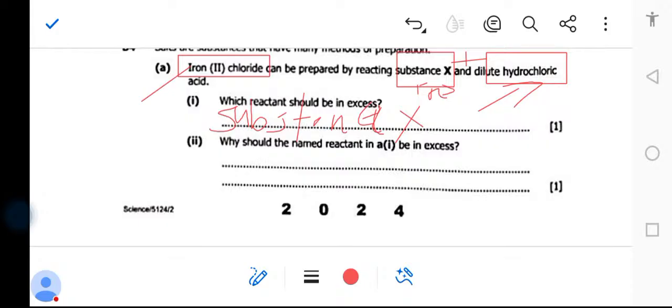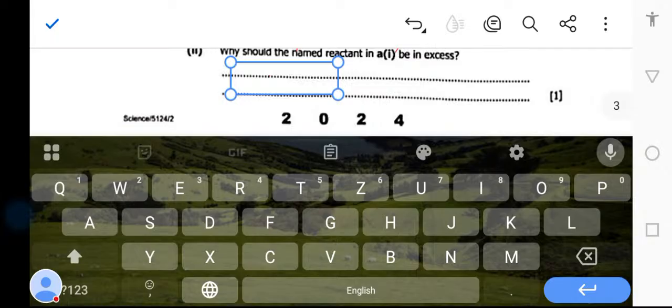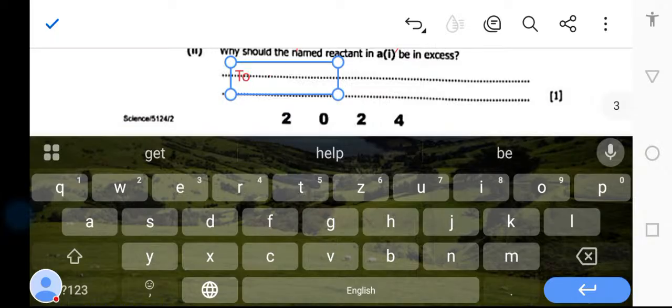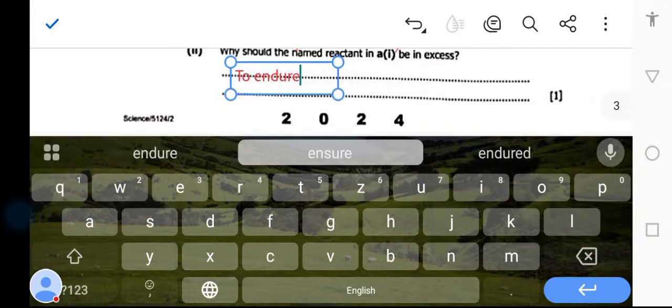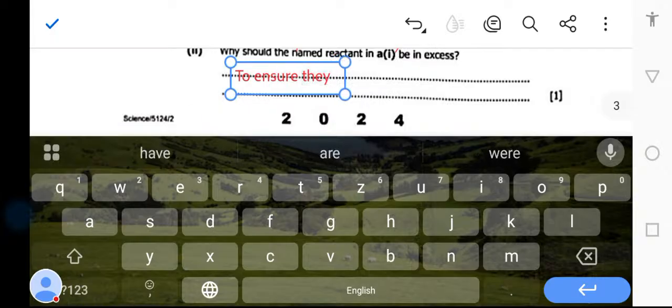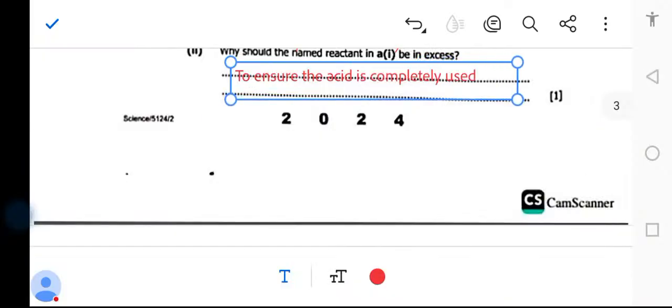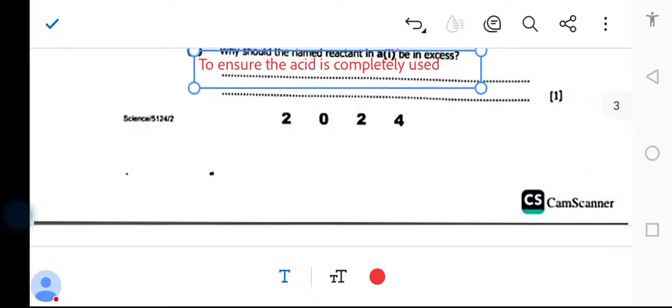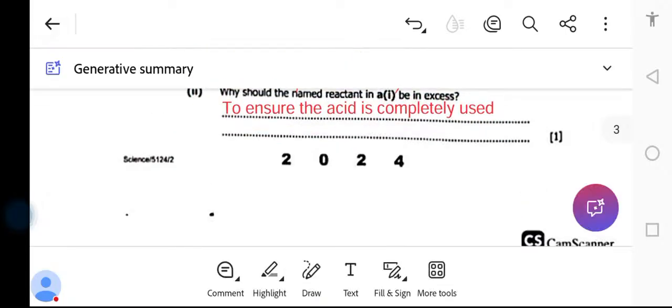That's the reason why it's supposed to be in excess.